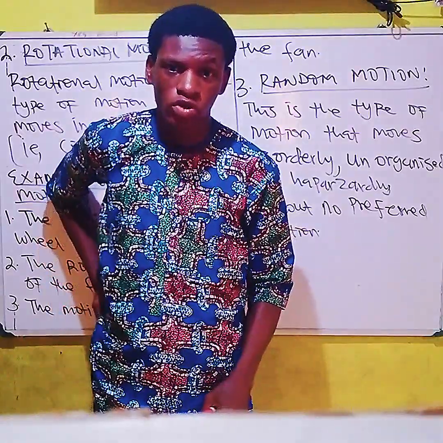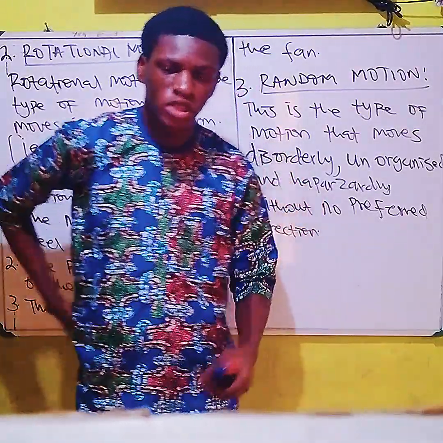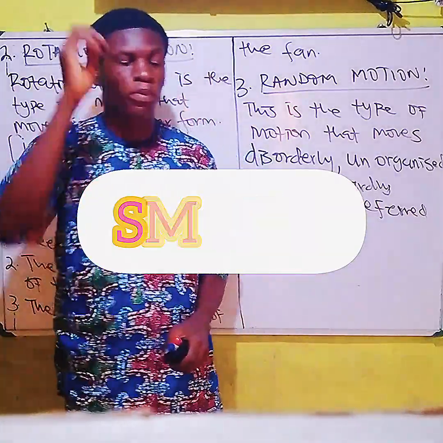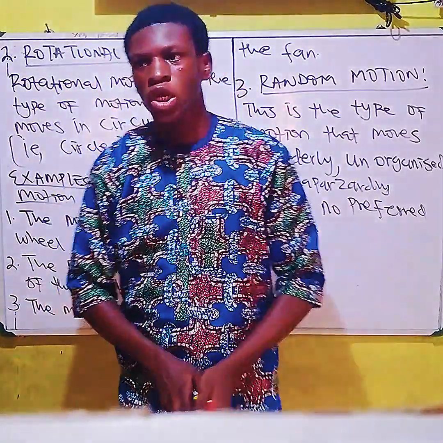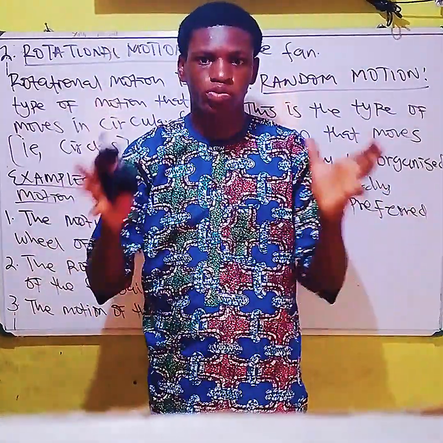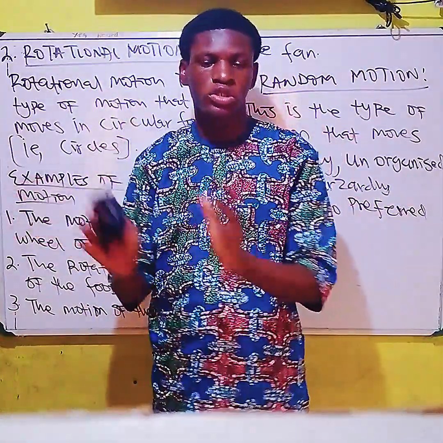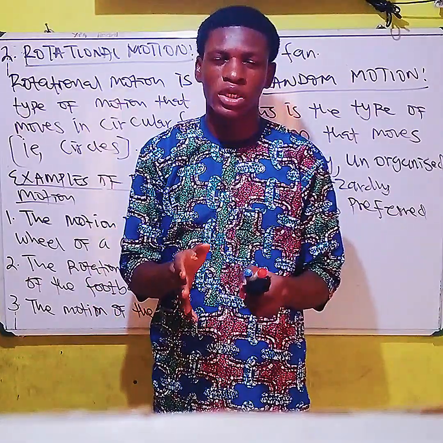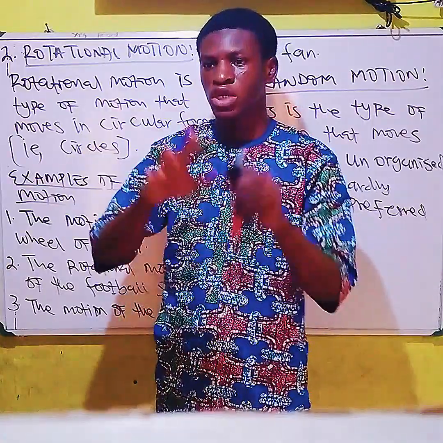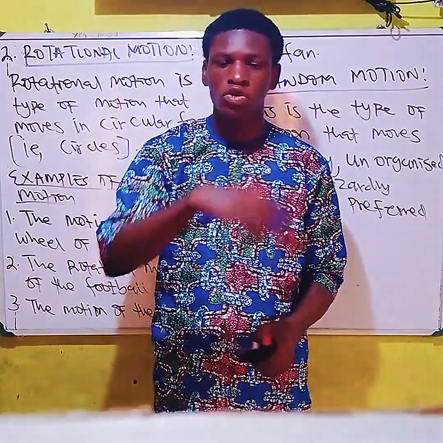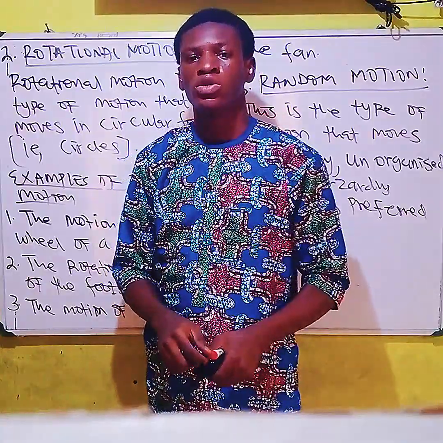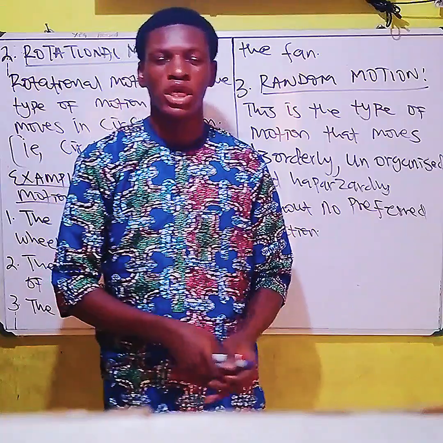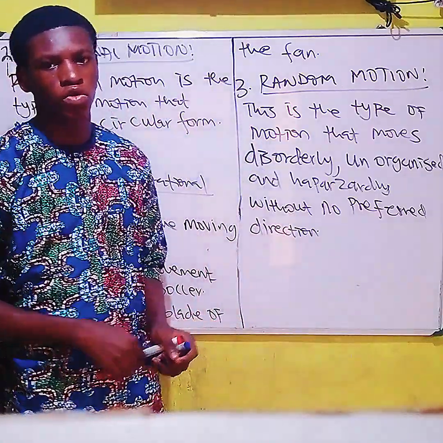One of the examples of random motion is the movement of smoke. Smoke particles. When you see smoke moving, smoke does not move in a straight line. It moves randomly. It does not move in a circular form either. It moves randomly to show that it's a random motion. It does not have direction. That's what we call an example of random motion.